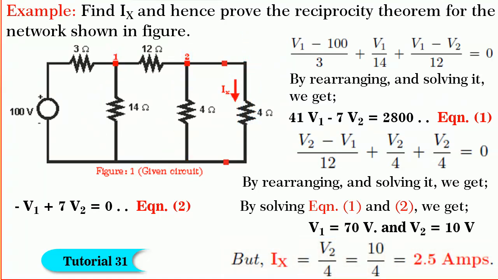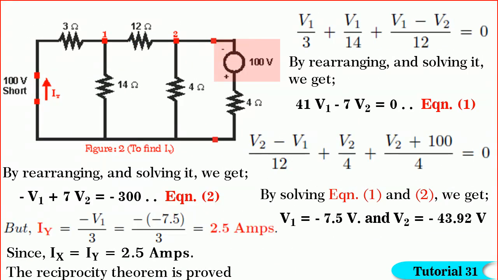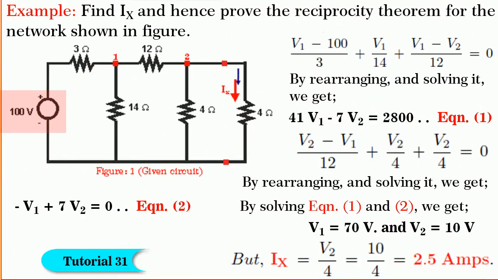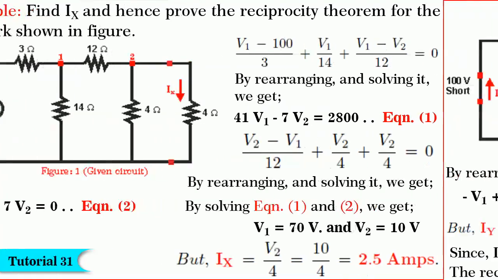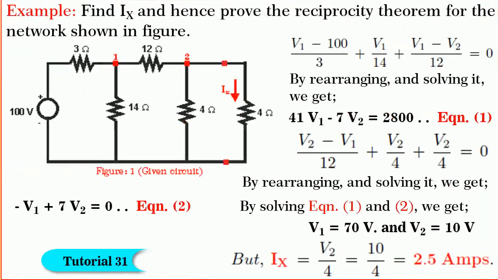Now, to exchange the source and the response, note the source of 100 volts is introduced in the branch such that it drives the current in the same direction as Ix. Further, the 100 volt source in the original branch is made 0 by short circuiting it. Note the response Iy is directed in the same direction as the current delivered by that source of 100 volts.